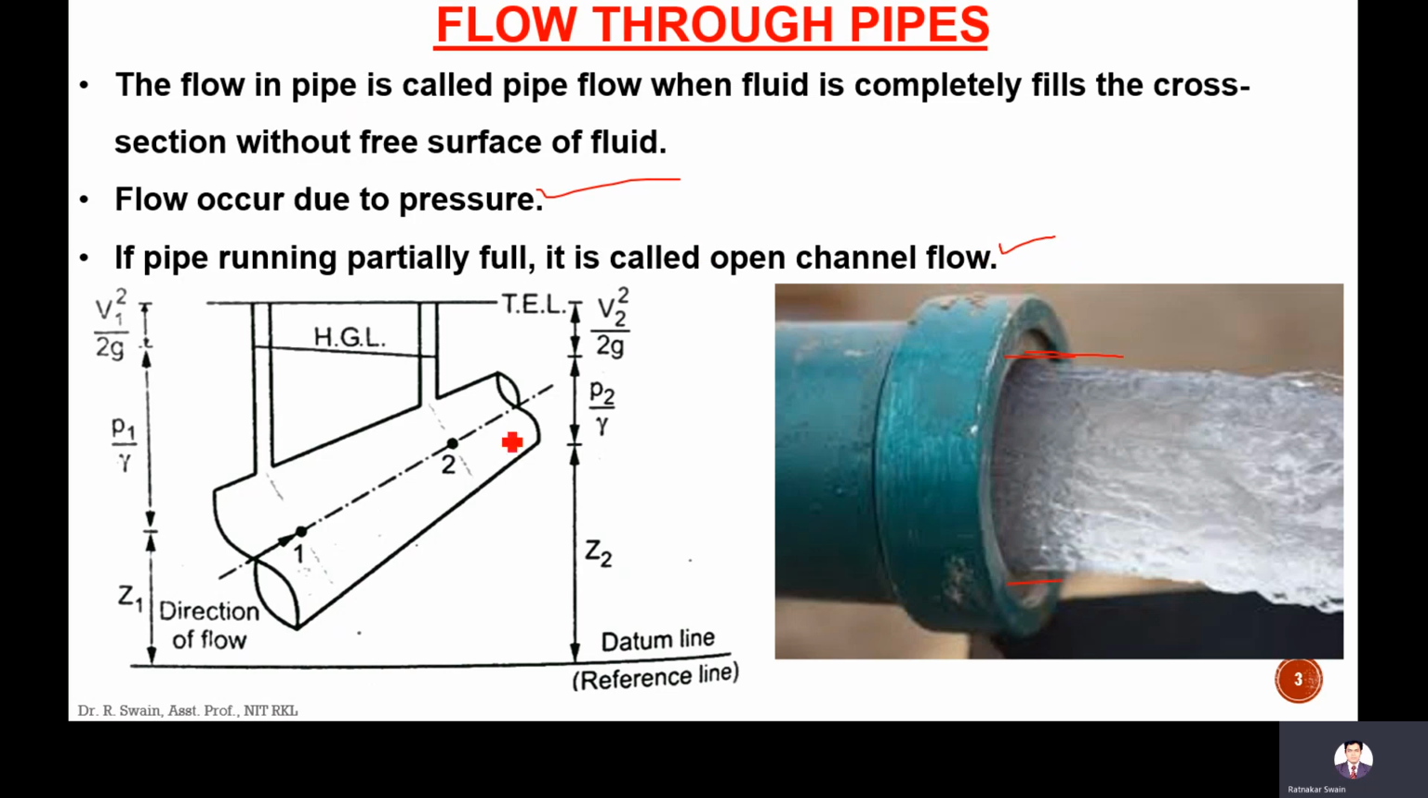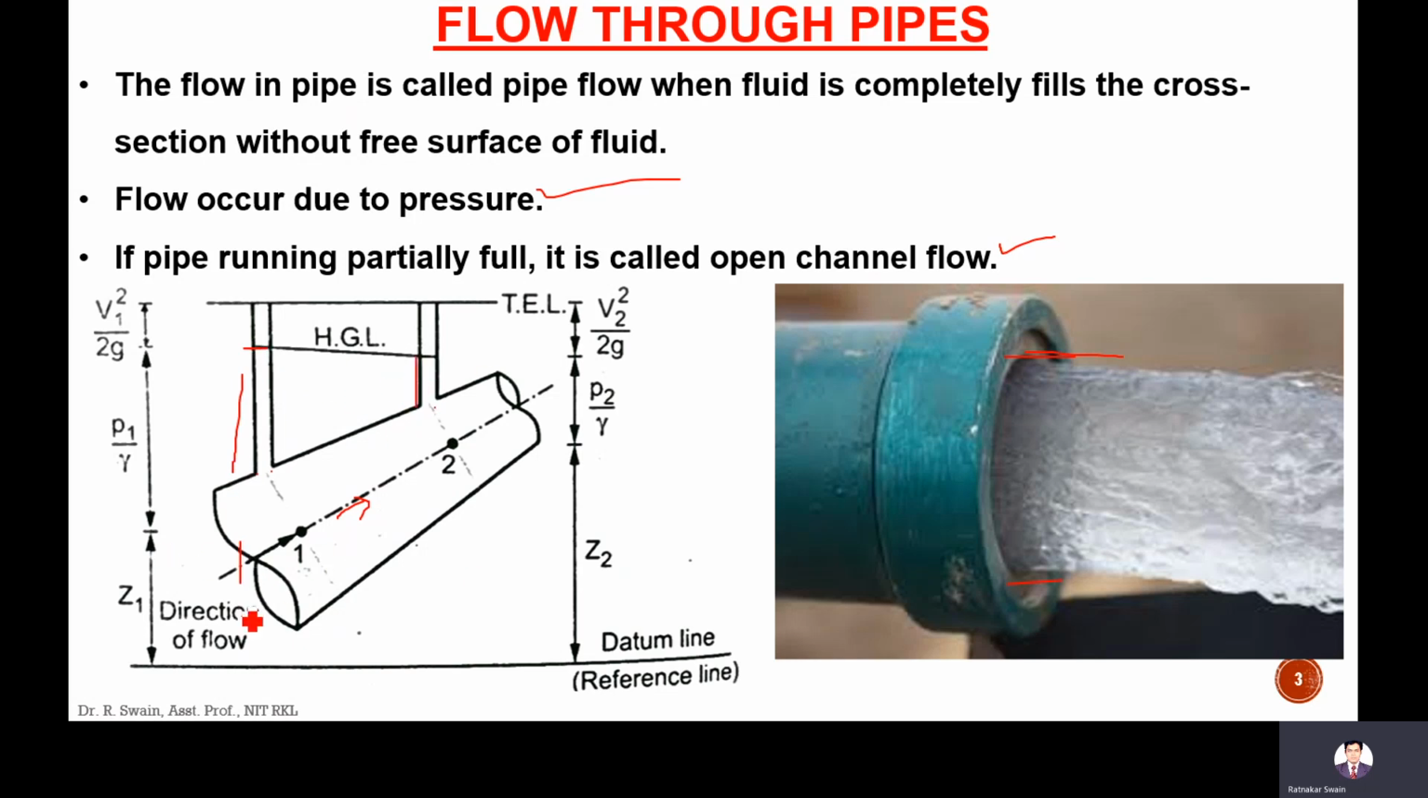This is one example here. There is a pipe flow occurring in this direction. If you insert a piezometer at this point and this point, water will rise in the piezometer, and here also water will rise in the piezometer. That is called pressure head. This portion is the pressure head.